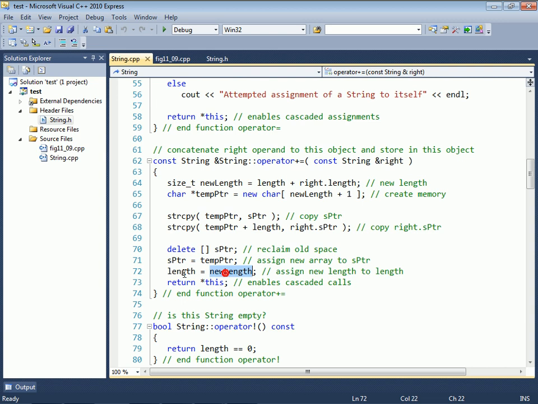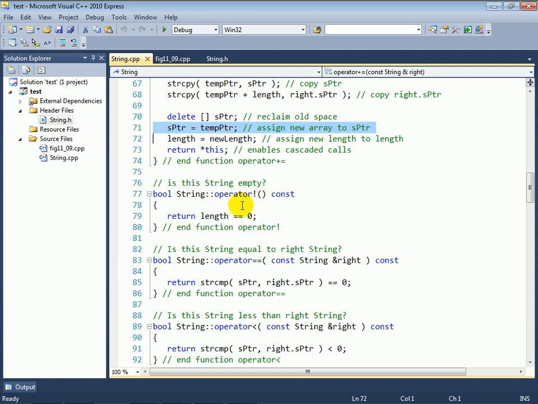We assign the new length to our original length, and we return our string object. So we copy the original left side's data into the new dynamic array. We copy the original right side's data to the end of that new dynamic array, delete the old data, and put the new data into the object.